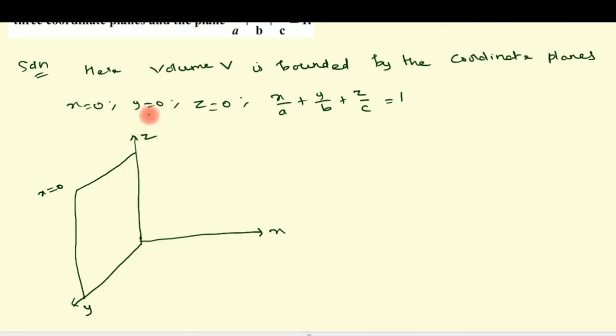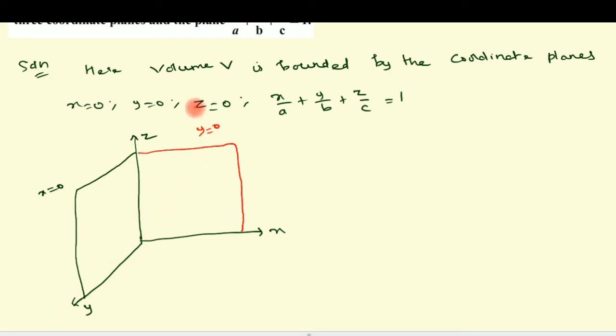Next, the plane y equal to 0. So y equal to 0 plane, that is the xz plane. The plane starts from back to front. This is y equal to 0, this is y equal to 1, and this is y equal to 2, up to y equal to infinity.